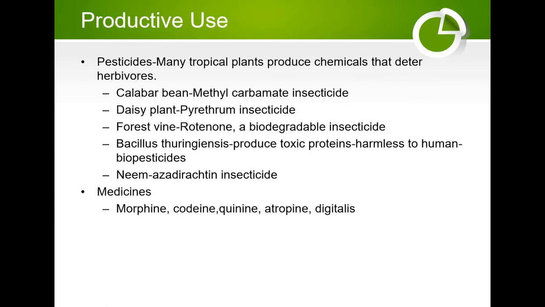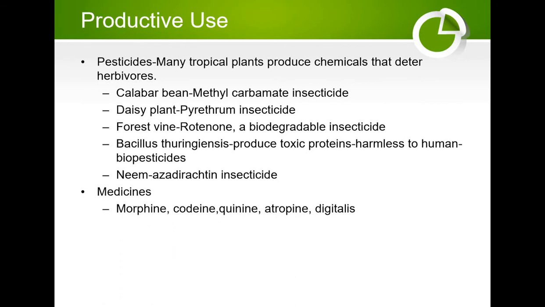Apart from this, many tropical plants produce chemicals that deter the herbivores, and many people have discovered many of these plants and use them as poisons or medicines. Calabar bean, this was traditionally used as poison in West Africa, and chemical studies of this plant led to the development of methyl carbamate insecticide.